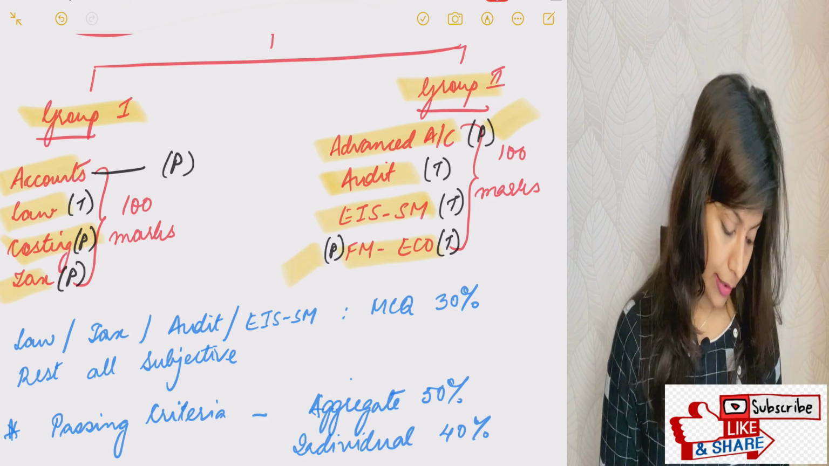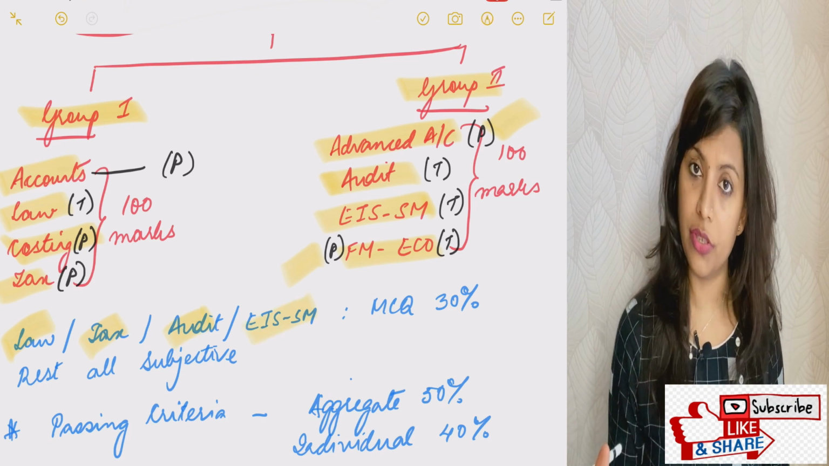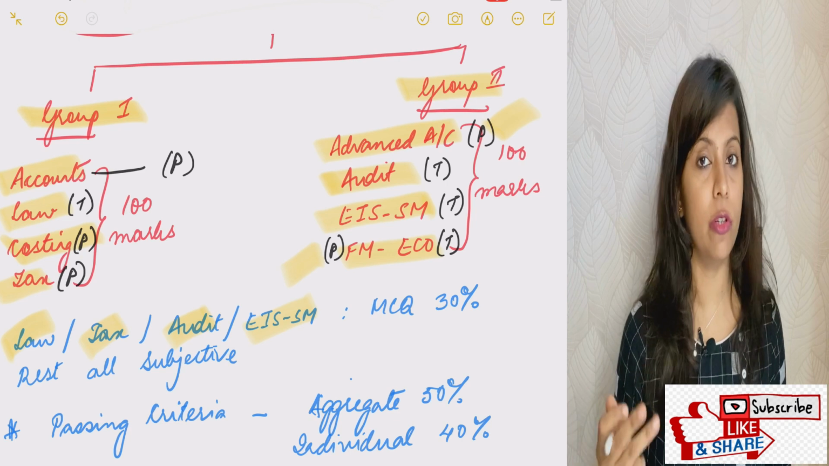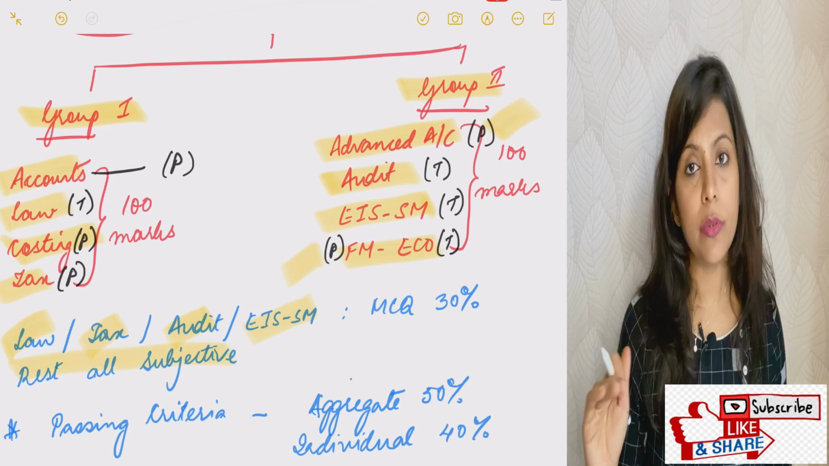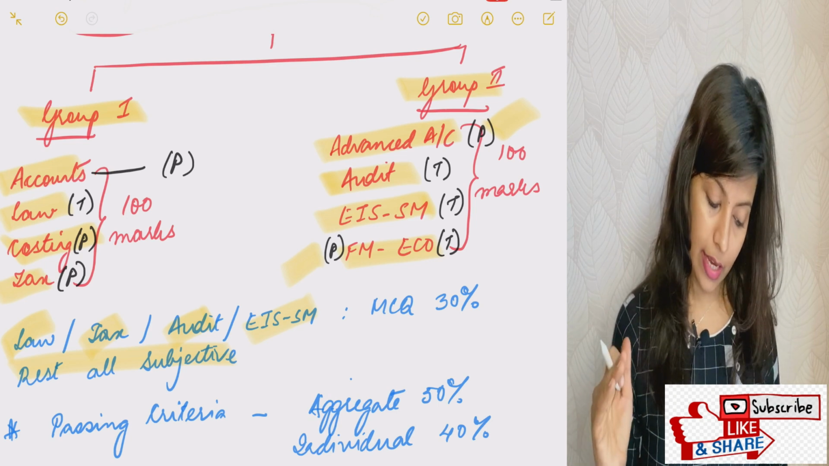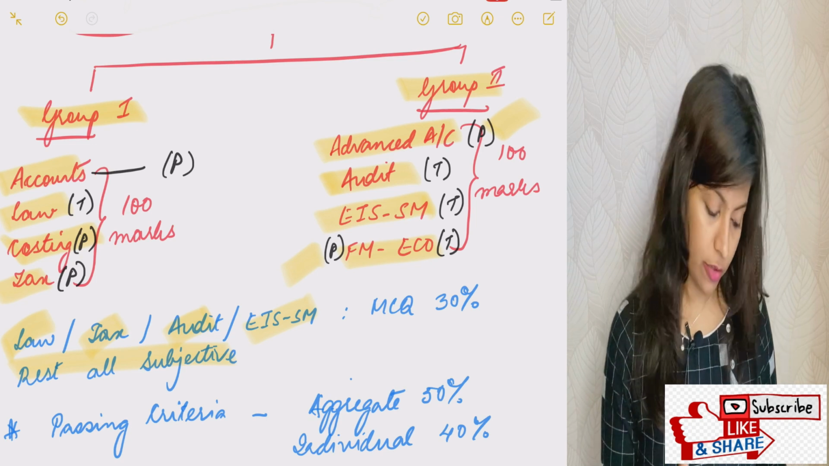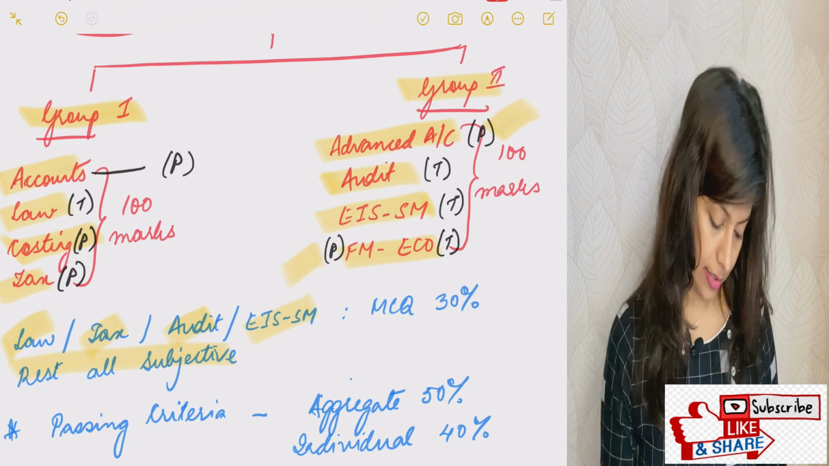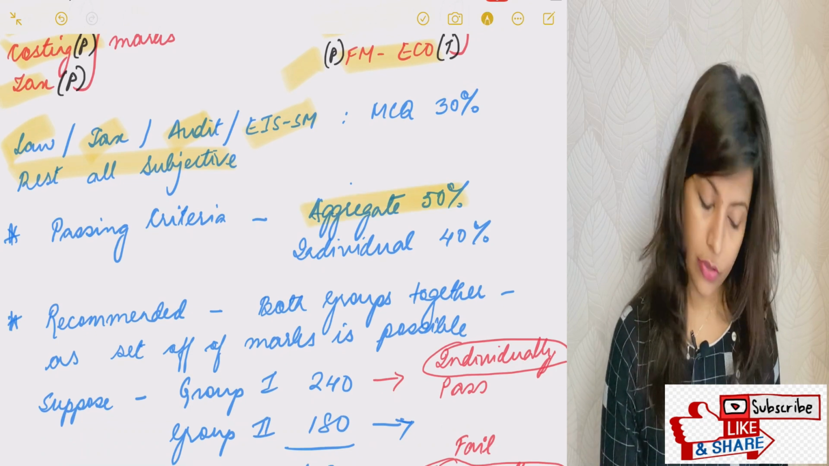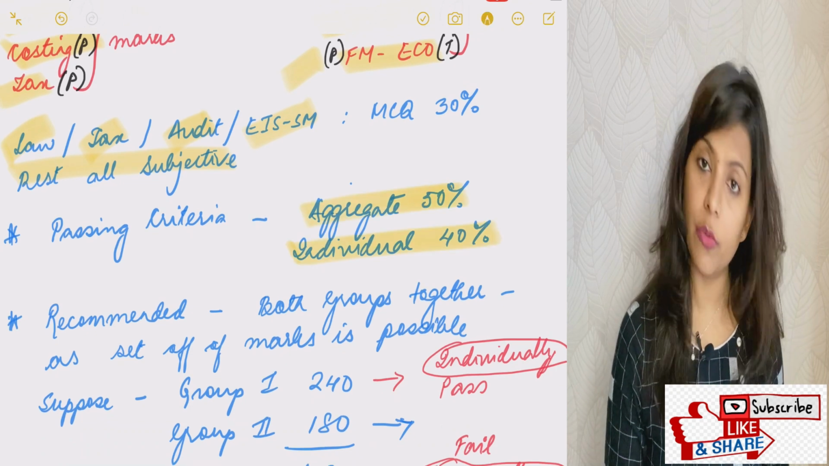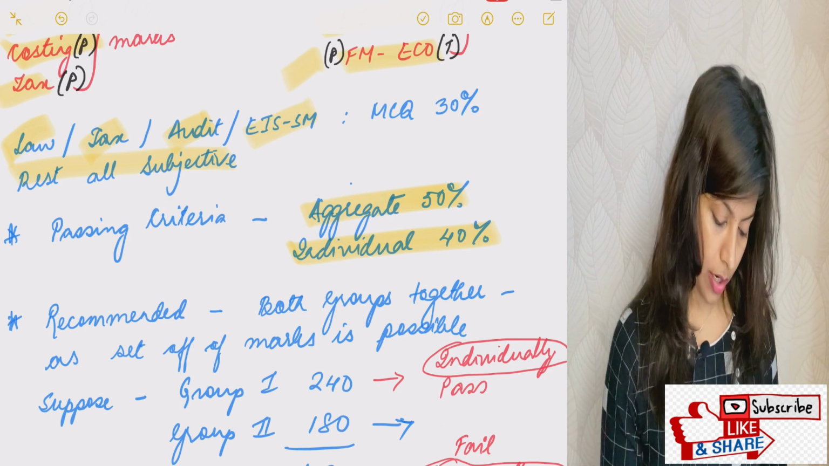Basically, in law, tax, audit, and EIS SM, you will get MCQ-based, objective questions of 30 marks, and the rest will be subjective. That means 70% of your law, tax, audit, and EIS SM papers will be subjective, and 30% will be MCQ objective. The passing criteria is similar: aggregate 50% and individual 40%. In individual subjects you need to score 40% marks, and in aggregate you need 50%.